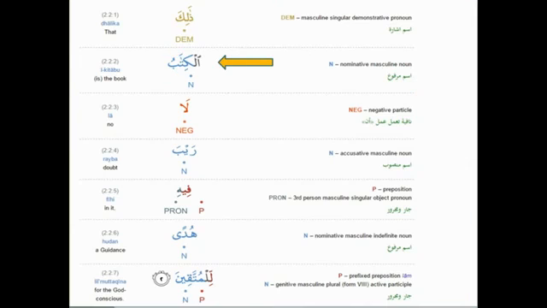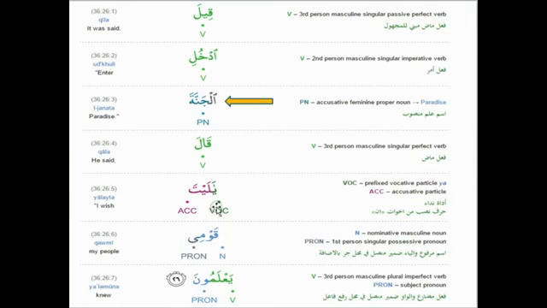Next one. This is the 26th ayah of Surah Yasin. Sorry, Surah Yasin, not Surah Al Yasin. So here, the word we are interested in is Al Jannata.